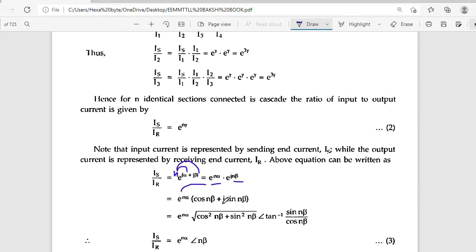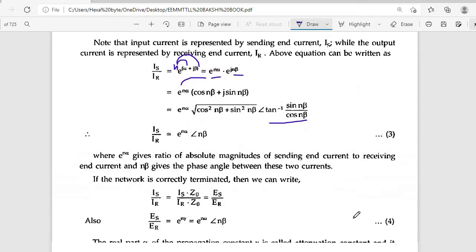It is in the form of x plus jy, where x is equal to cos n beta and y is equal to sin n beta, at an angle of tan inverse of sin n beta by cos n beta.